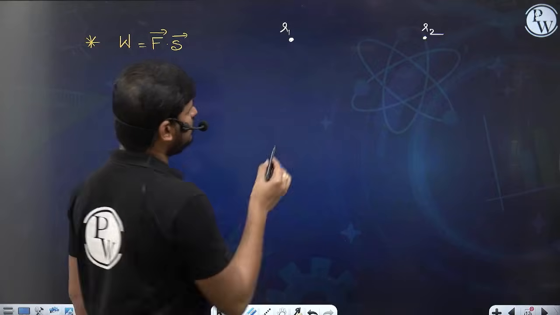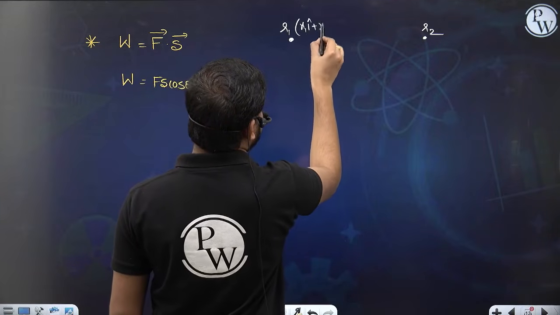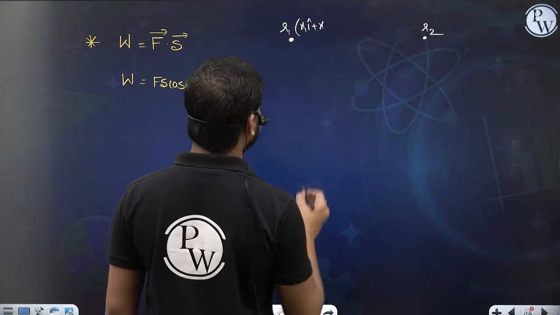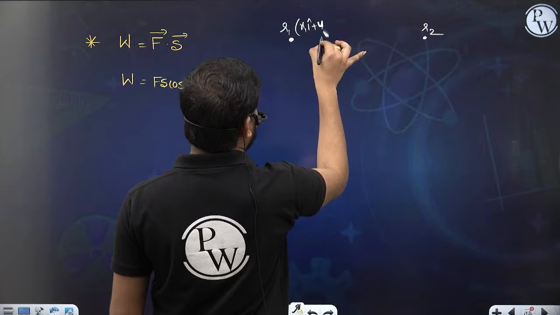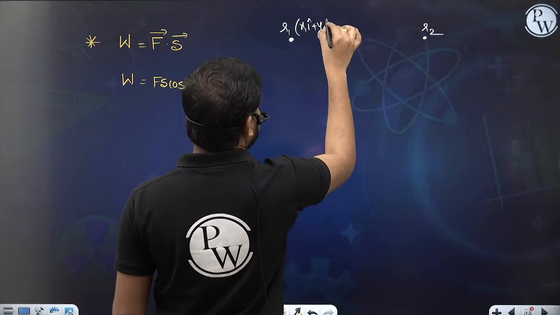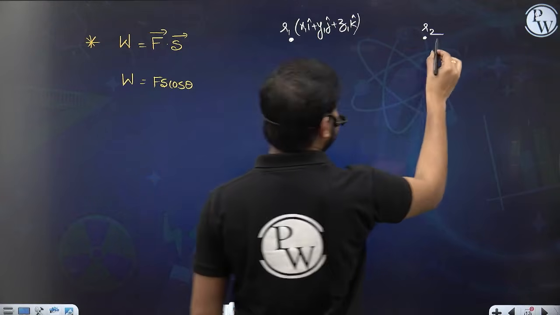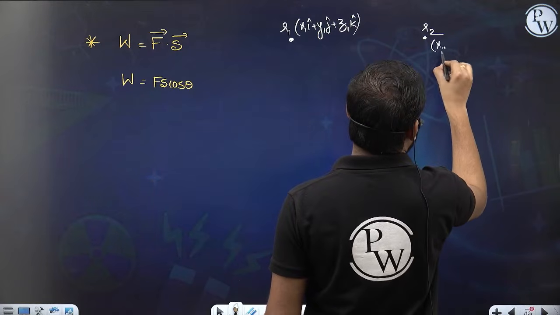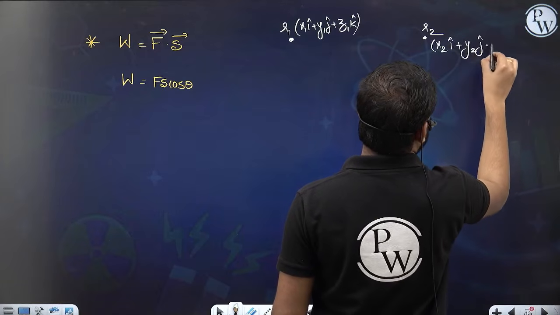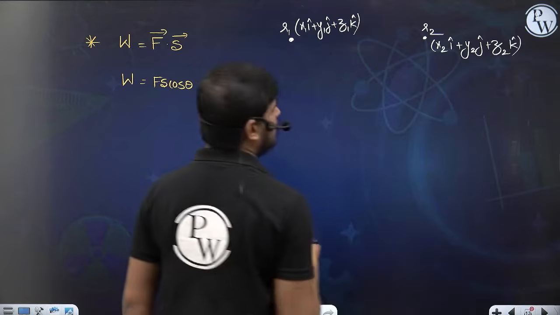Let's suppose R1 is x1 i cap plus y1 j cap plus z1 k cap, and R2 is x2 i cap plus y2 j cap plus z2 k cap.